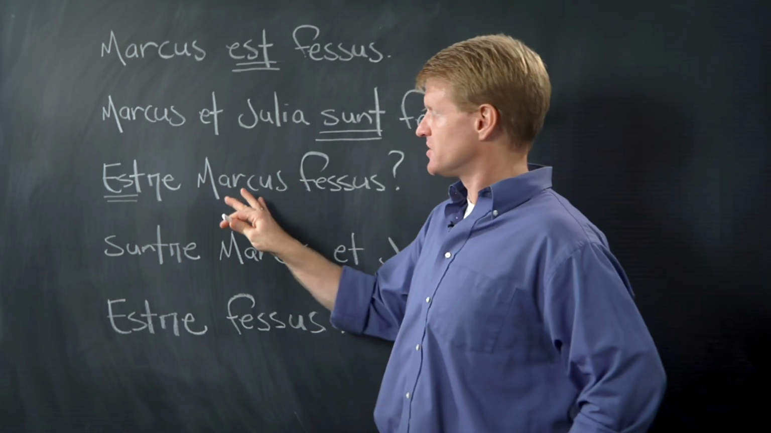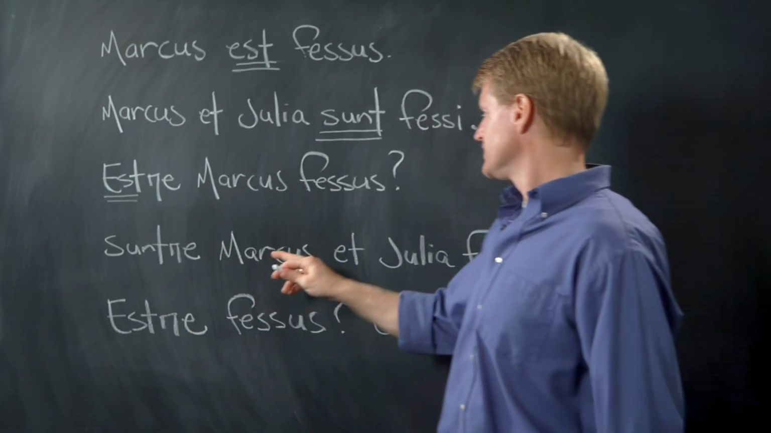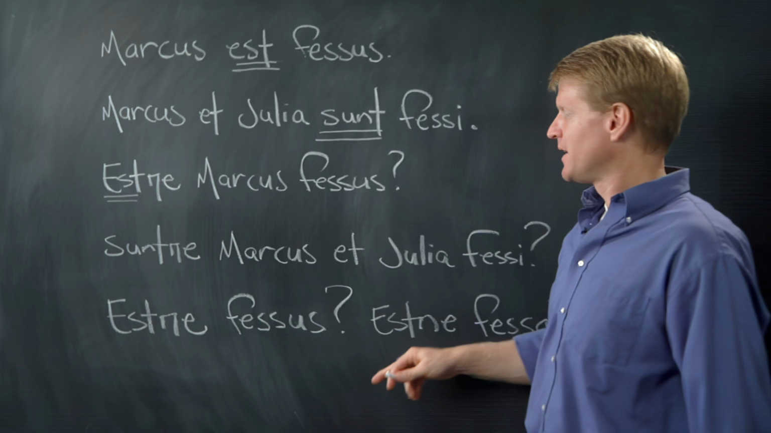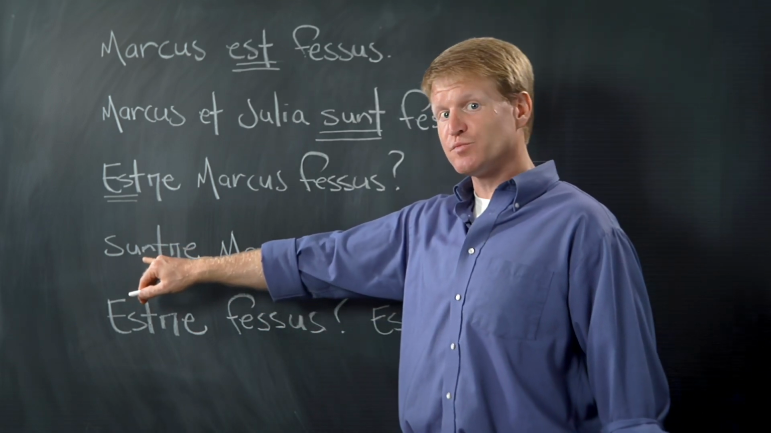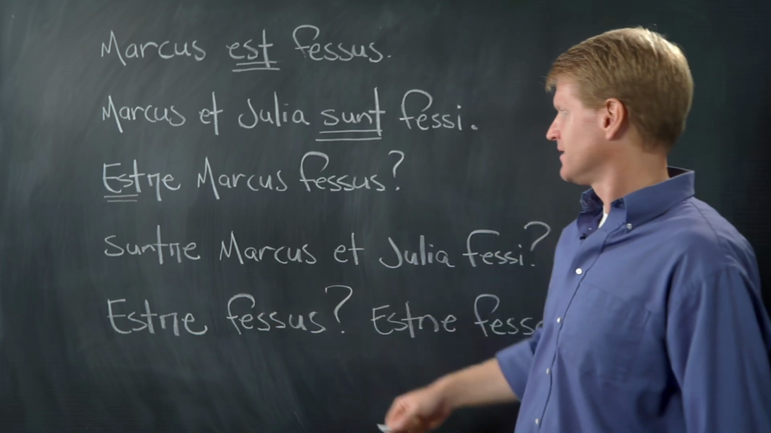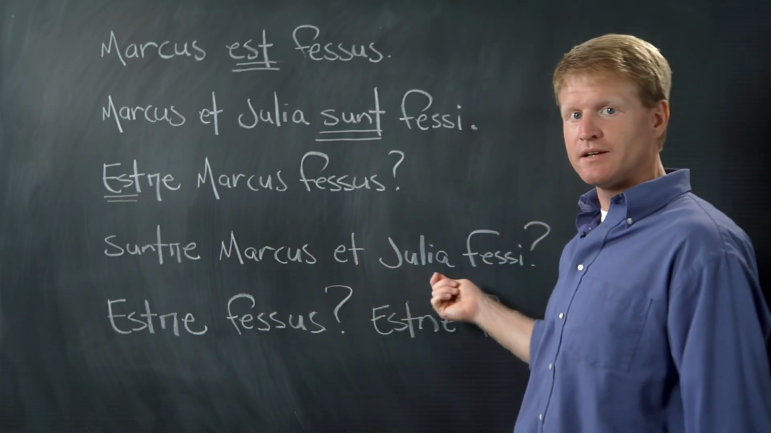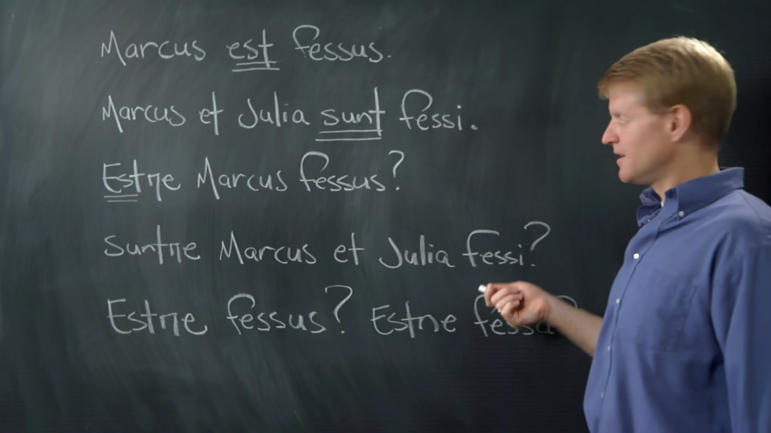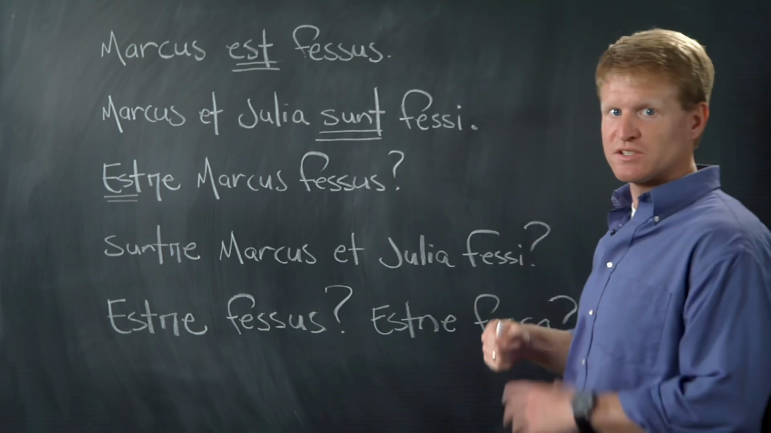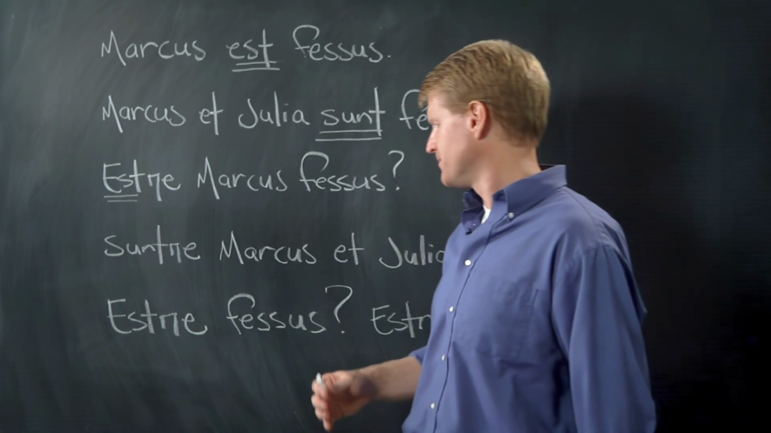This is singular because it's just Marcus. It's just one guy. Let's add a friend. Let's bring Julia back in. We have to use sunt again because it's plural. Suntne Marcus et Julia fessi. Right? See it? Again, fessus changed to fessi because it's plural, but we'll get into that in a future lesson.